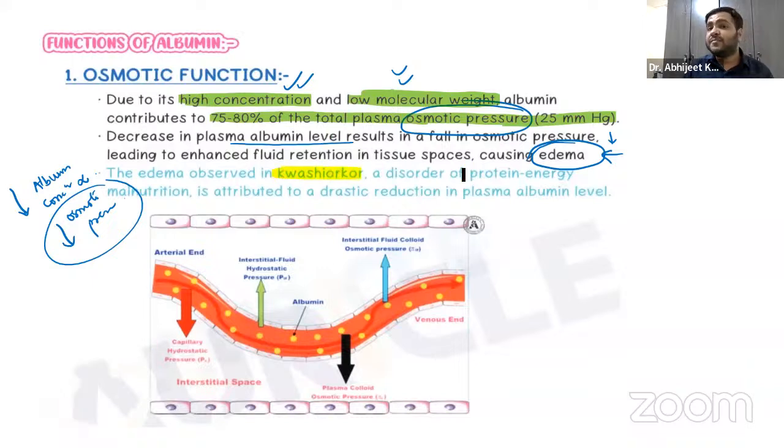Yes, a disease of protein energy malnutrition, where I have already told you about kwashiorkor and marasmus, right? In kwashiorkor, the edema is observed, and that edema is basically due to the collection of fluid, the fluid retention in the body. Why? Because the osmotic pressure has decreased. Why has the osmotic pressure decreased? Because there is a low concentration of albumin, right? So that is a drastic reduction in the plasma albumin levels, right?